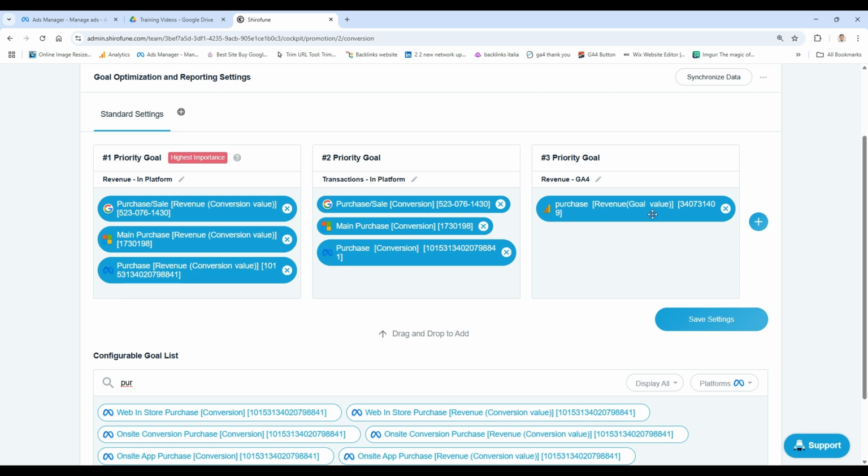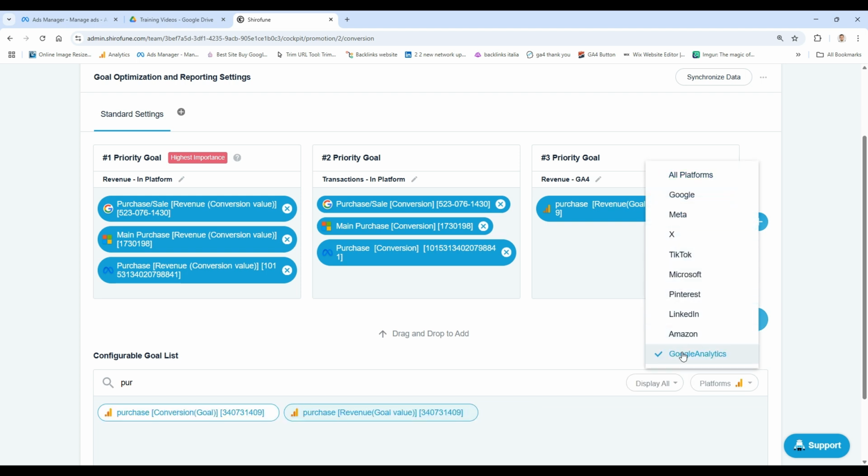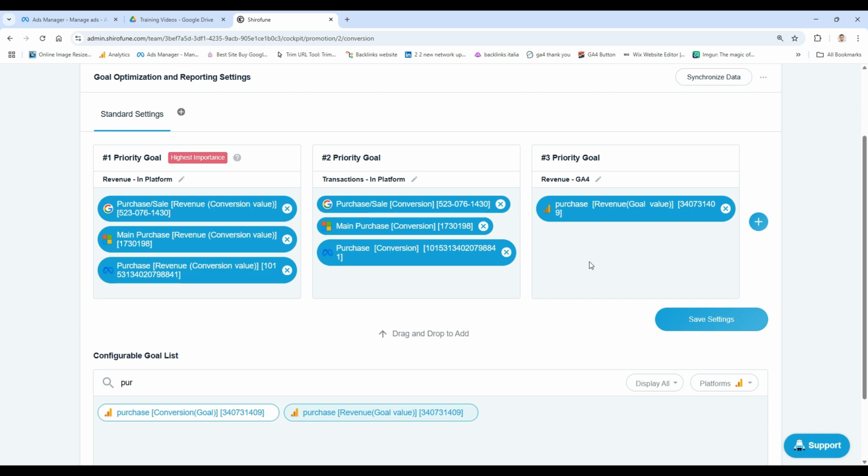In this case, for example, we linked up GA4, and with the use of GA4, we created a priority 3 goal, which is called revenue. And although we are not optimizing for this goal because we put it as priority number 3, anytime a report is downloaded, this data is going to be showing up right next to the revenue from our priority number 1 goals to be able to see how the attribution is comparing.